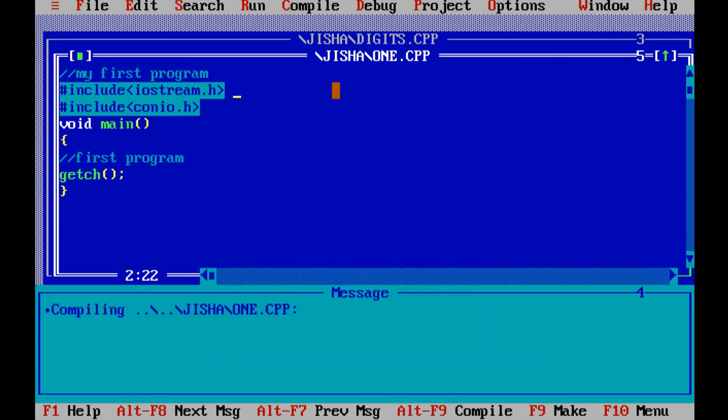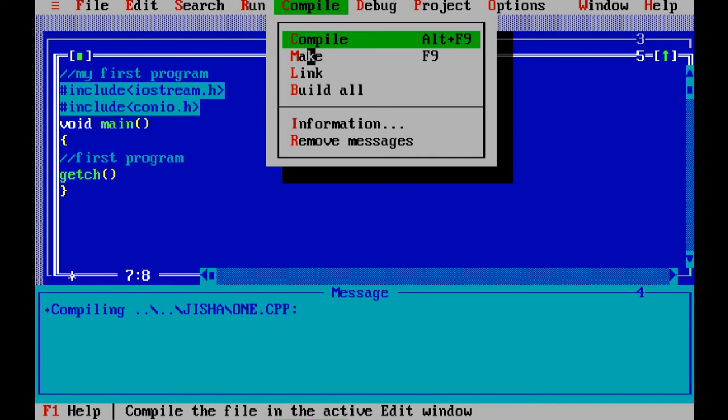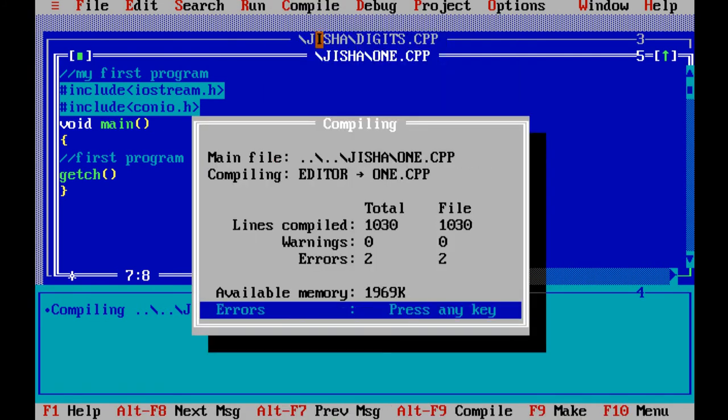Then suppose, see this get. I am removing this semicolon. Then we can see what will happen. I have removed this semicolon. Then compile this program again. See, errors. How many errors are there? It is showing 2 errors.